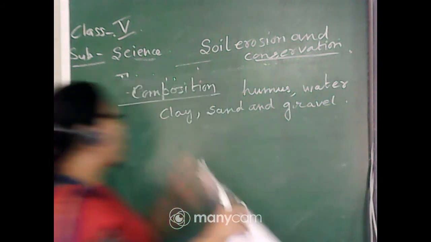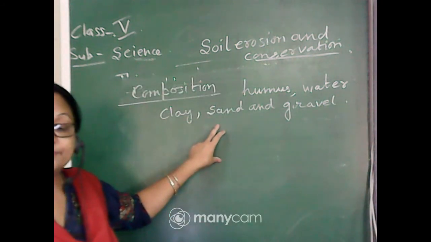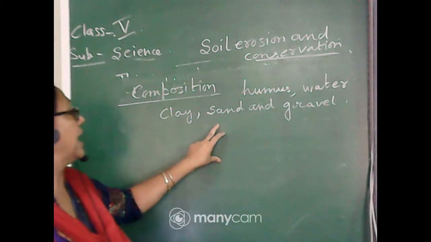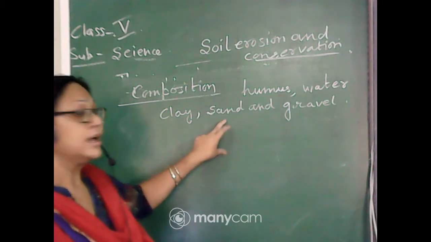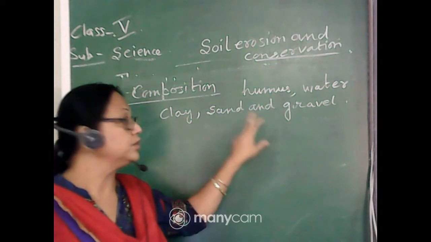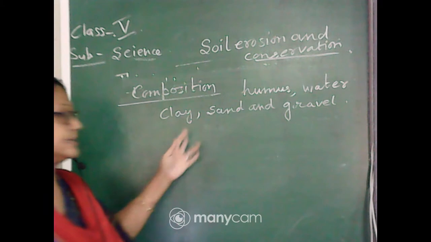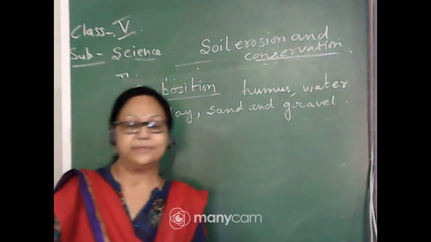So these all are the things which make the soil, or you can say these all are the things which are composing the soil. So what are they? Humus is there, water is there, clay is there, sand is there and gravel is there.